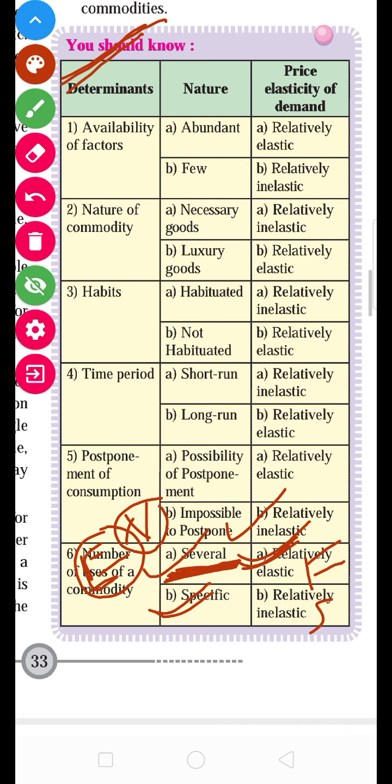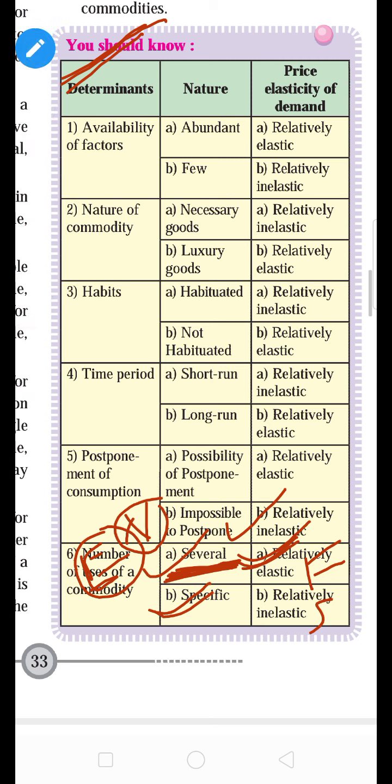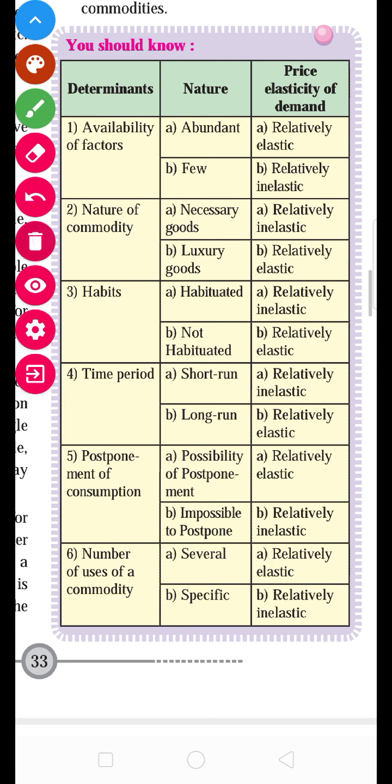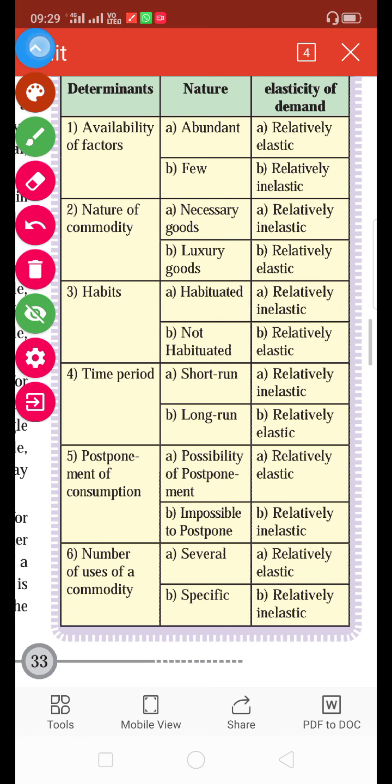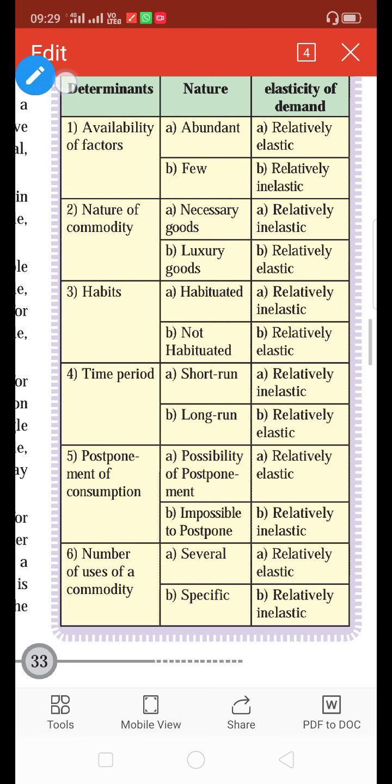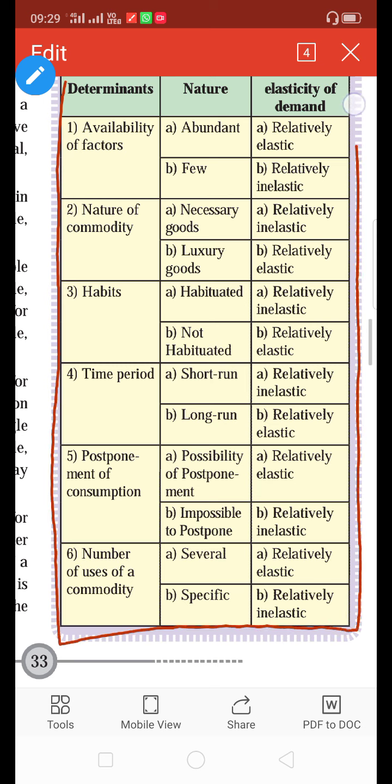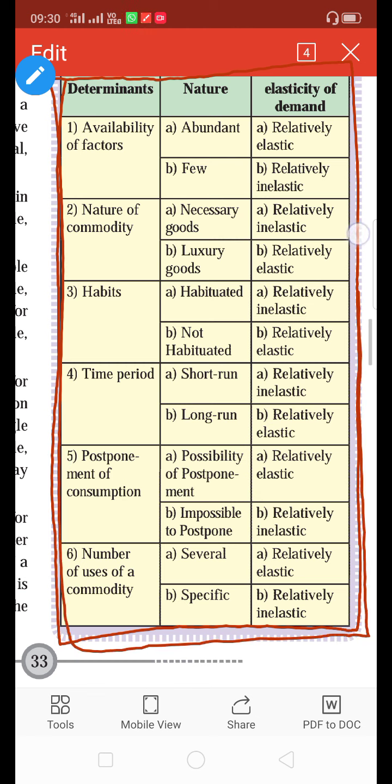Or we can say this is the snapshot of the determinants of elasticity of demand. If you have gone through them, you can write this answer easily. This is a snapshot of the previous topic. Okay,